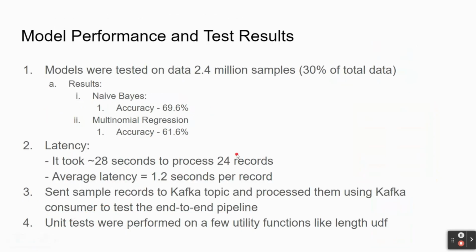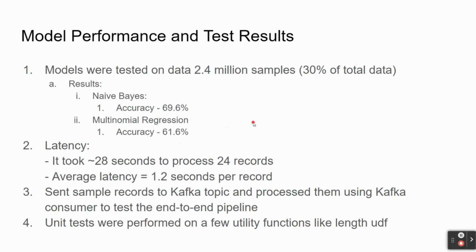Now let's discuss model performance and test results. We have tested our models on 2.4 million samples, which is 30% of the total data. Naive Bayes has outperformed multinomial regression. Naive Bayes has an accuracy of close to 70%, but multinomial has an accuracy of 61.6%.